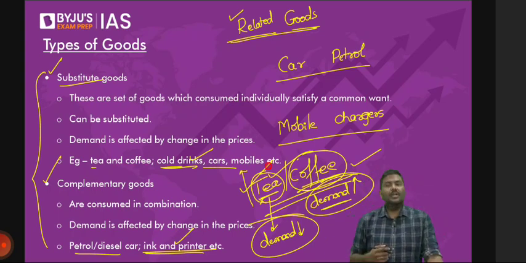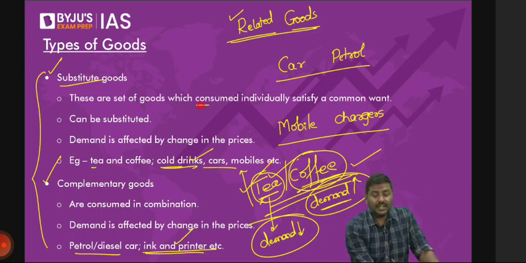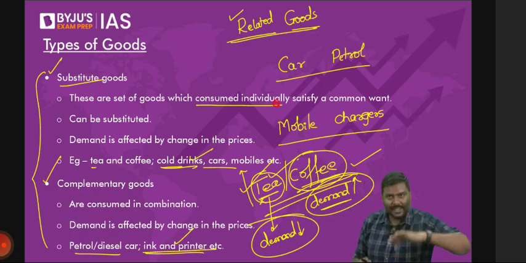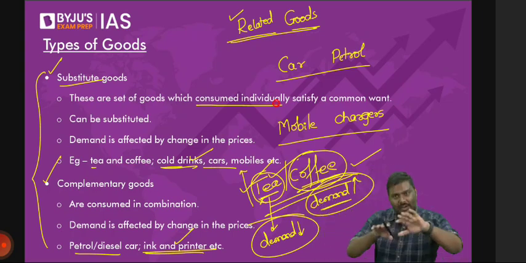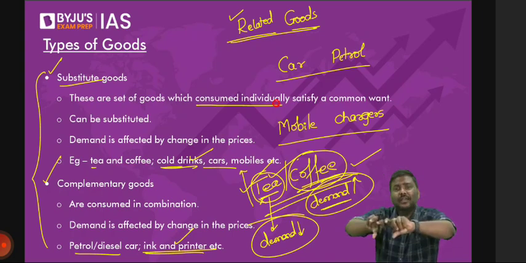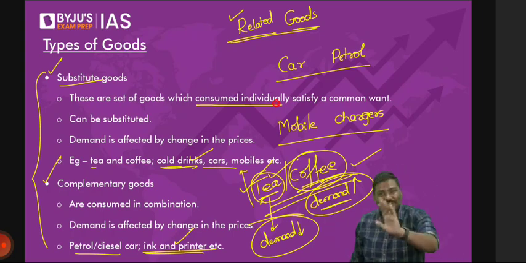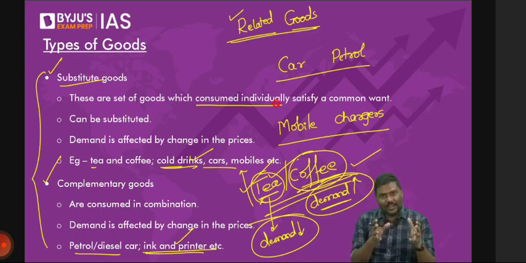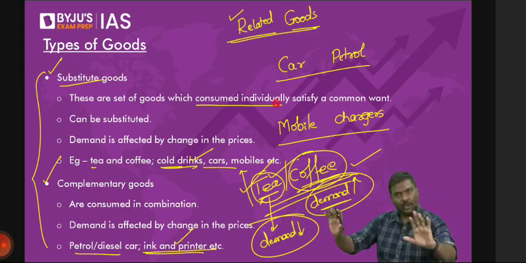Substitute goods are those set of goods which are consumed individually. No combination, individually. For example, either you will drink tea or coffee. I know some of you simply say, no, sir, I take 1 cup tea, 1 cup coffee, mix it, because I like it. But that is not a norm. That is not normal. Again, it doesn't mean that you're abnormal. Absolutely not. That is your preference, by the way. Is it okay? Either you drink tea or coffee individually, not in combination. This is substitute goods.